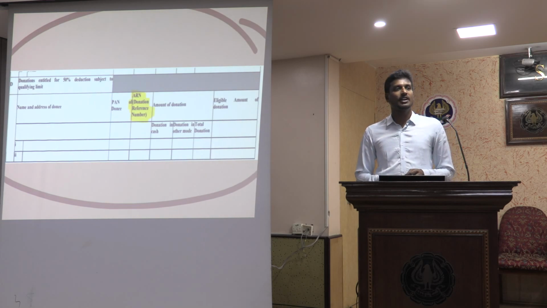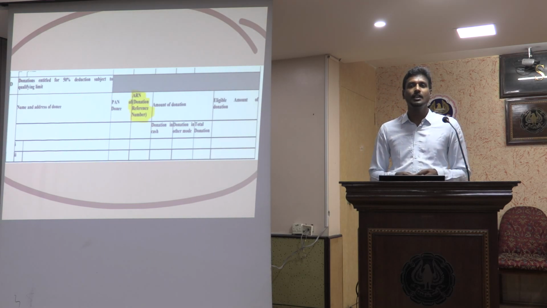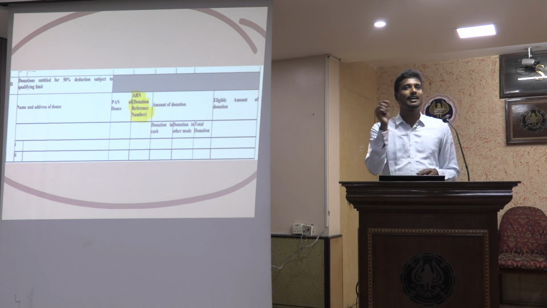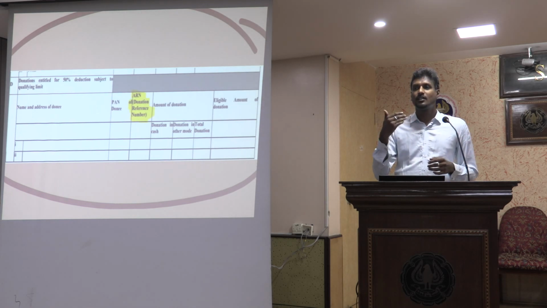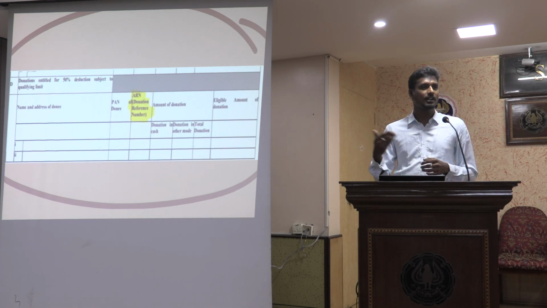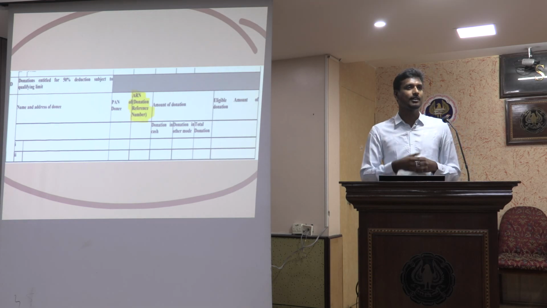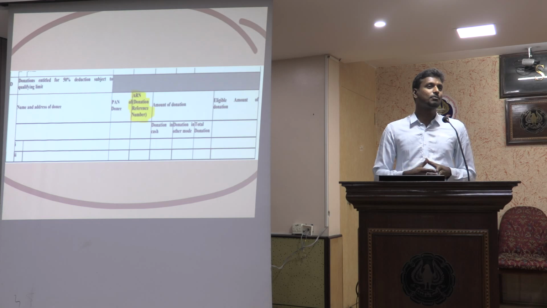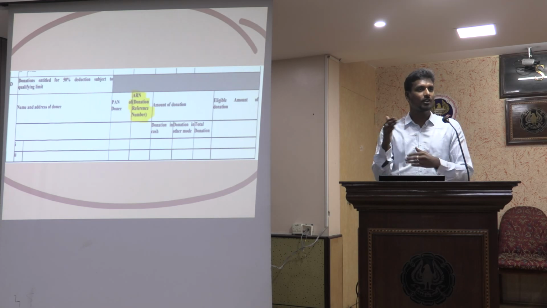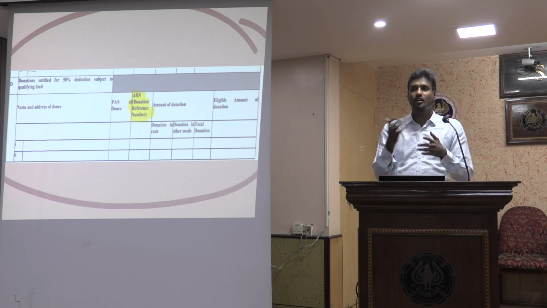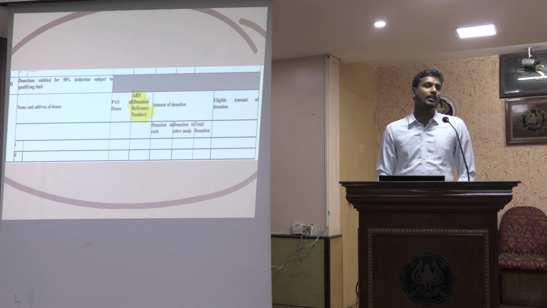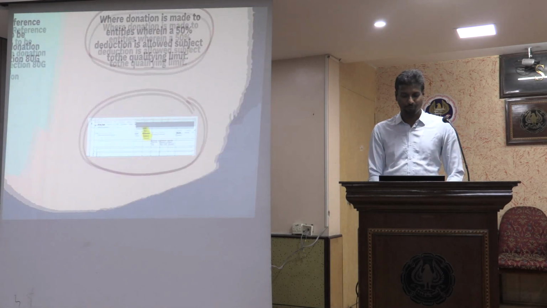Now this information will be mapped at the back end by the system to check if the donee has already filed this information, and this ARN is mapped along with the name of the trustee or trust, the address of the trust, the amount and all of that, and accordingly the donation deduction will be granted. Otherwise, going forward, once the returns are processed, we might see discrepancy and disallowance of deductions to that extent, even if I have wrongly keyed in the ARN. So if it does not match, even if a letter, instead of Y, I have keyed in as 5, then it will not match, and it might become a disallowance of deduction, or a discrepancy can come in there.